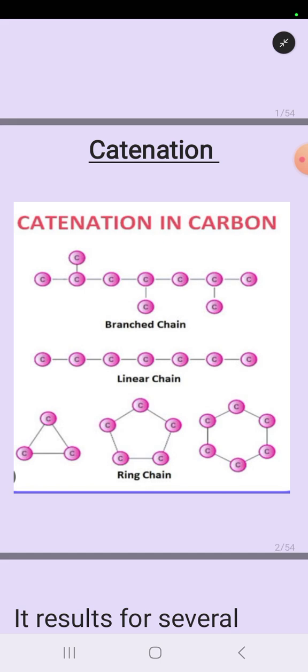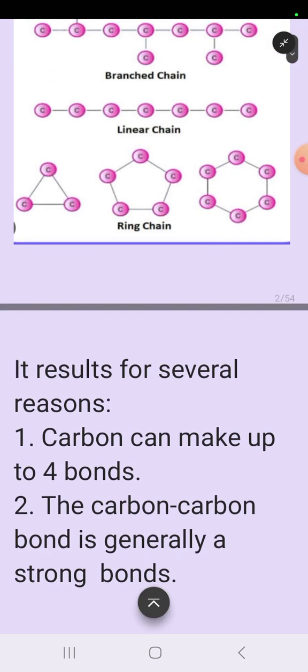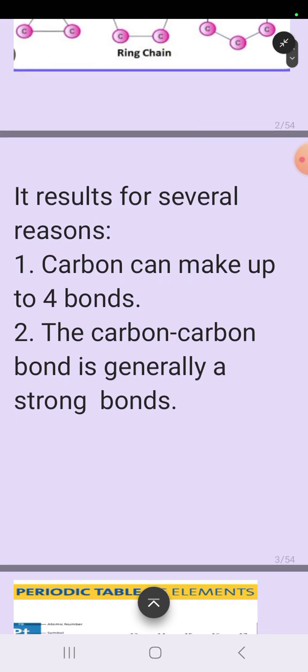Carbon has valency 4, so it can bond with 4 other atoms. Second condition, the bond made by a carbon atom with another carbon atom is much stronger than the bond made by a carbon atom with oxygen. That is why organic compounds are abundant in nature. Carbon can make up to 4 bonds and the carbon-carbon bond is a strong bond. That is why catenation is common in carbon.